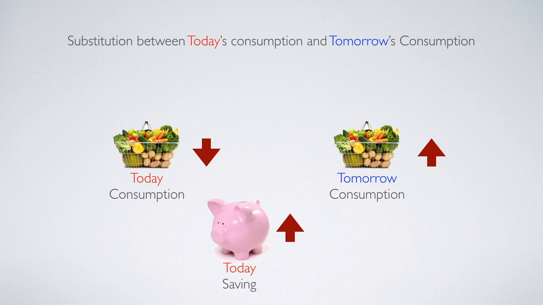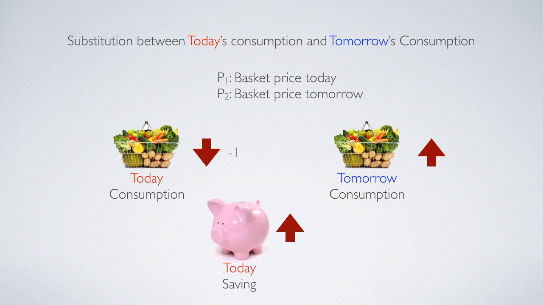Whenever the household decreases today's consumption, the household will be able to increase tomorrow's consumption. To be more precise, we want to denote P1 as the basket price today and P2 as the basket price tomorrow. So here we relax the assumption that the basket price is the same across time.